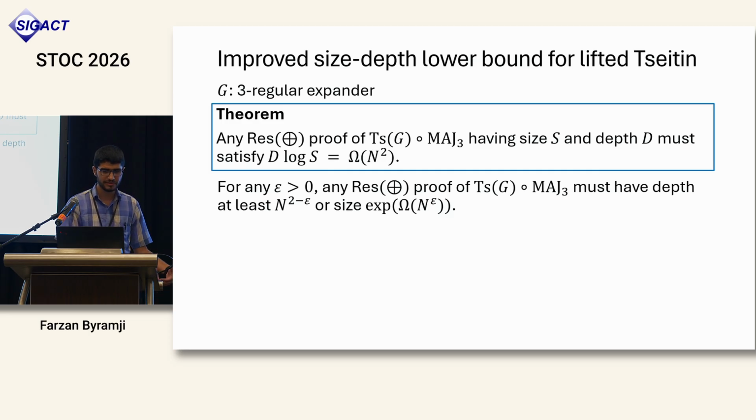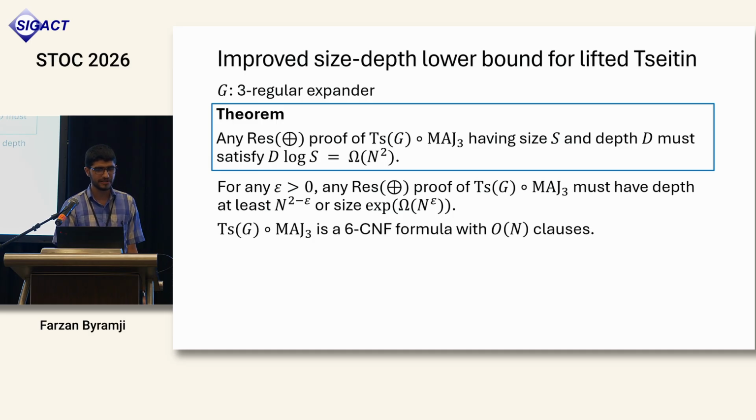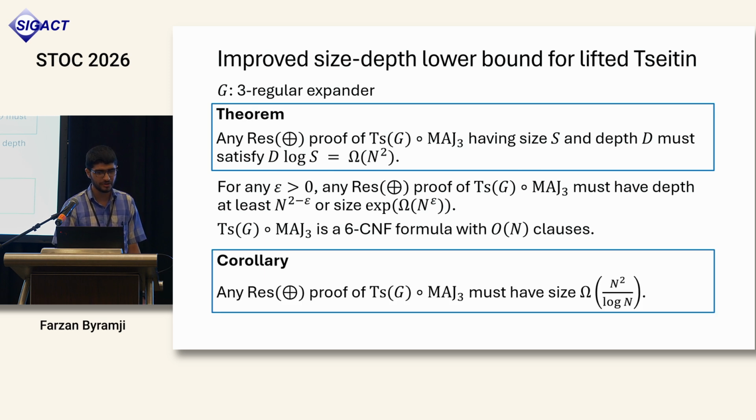So we show that for this particular lifted formula, any proof that has depth polynomially smaller than quadratic must have exponential size. Let me mention here that since we are now working with a 3-regular expander, and our gadget is a 3-bit majority gadget, this is a 6-CNF formula with a linear number of clauses, which means that the depth bound that we can go up to is almost quadratic even in the formula size. A corollary of this pointed out by a reviewer is that any Res-Parity proof of this lifted formula without any explicit restriction on the depth must have almost quadratic size.